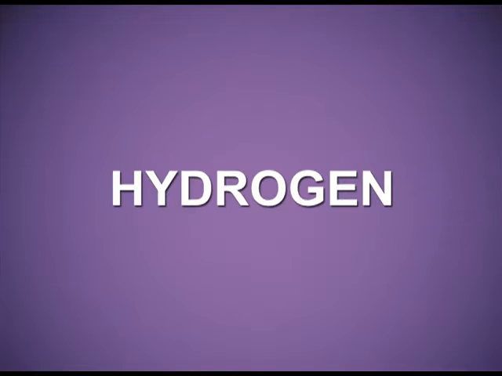Dear students, I hope and I am sure that you all know the first element of the periodic table, that is hydrogen. It is the most abundant element and the lightest element known. It was discovered by Henry Cavendish and its name hydrogen was proposed by Lavoisier because when it burns in the presence of oxygen, it produces water.